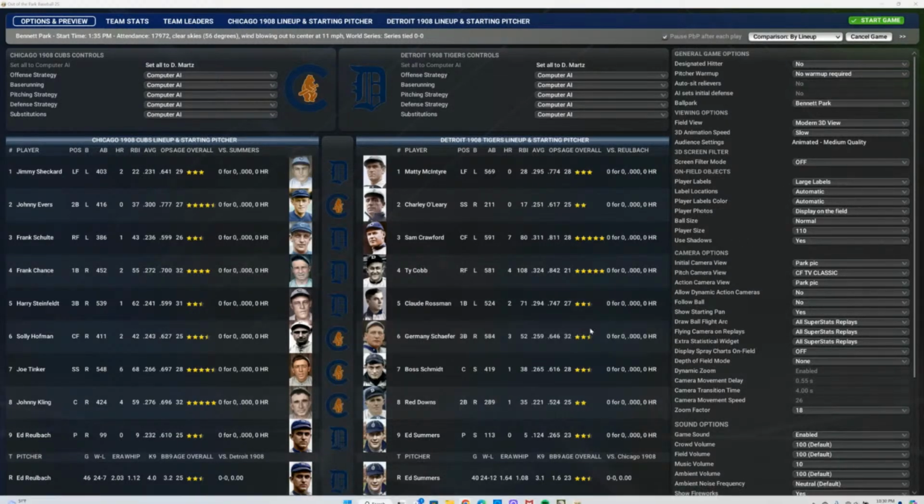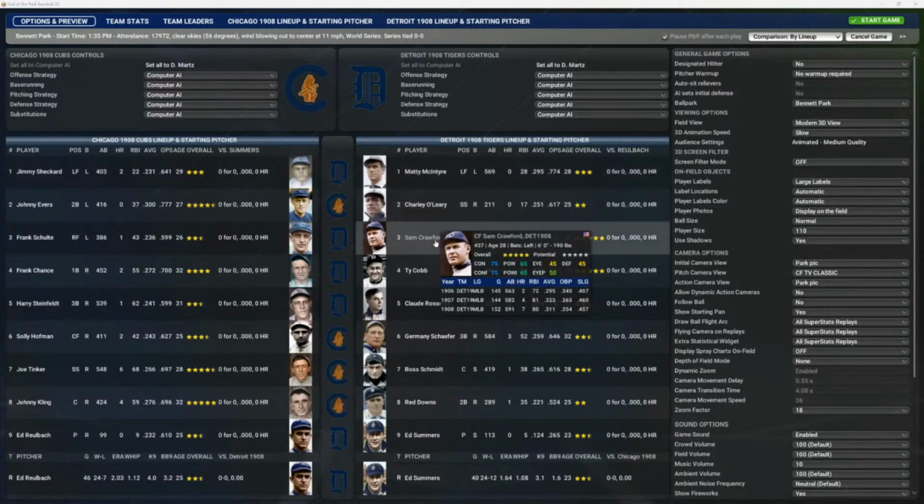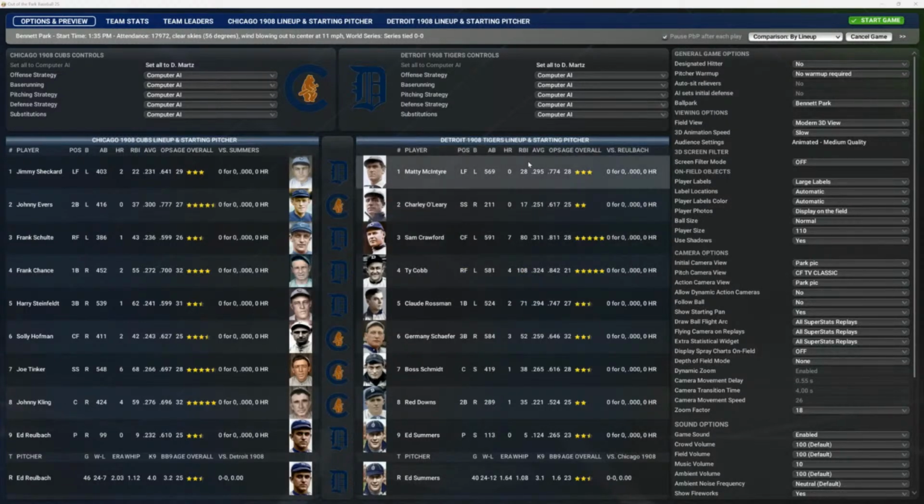And let's take a look at the starting lineup here for the hometown Detroit Tigers. Leading off playing left field is Matty McIntyre. Batting second, playing shortstop is Charlie O'Leary.